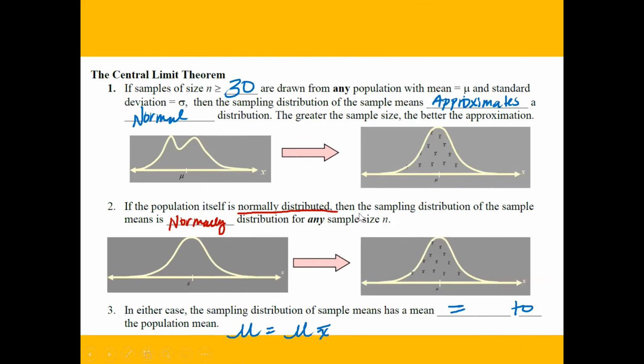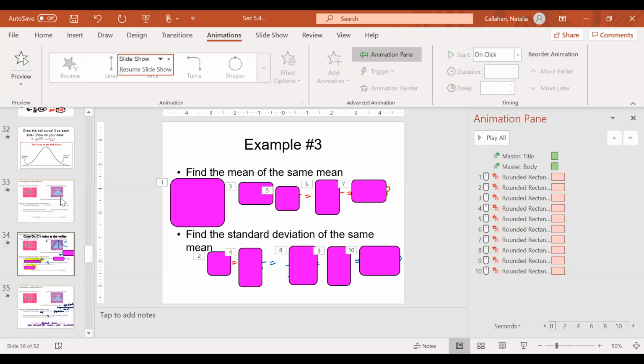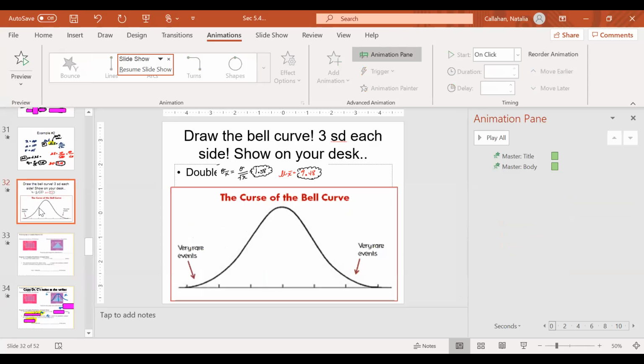And now that you have both of that information, let's go ahead and put it on the bell curve one more time.